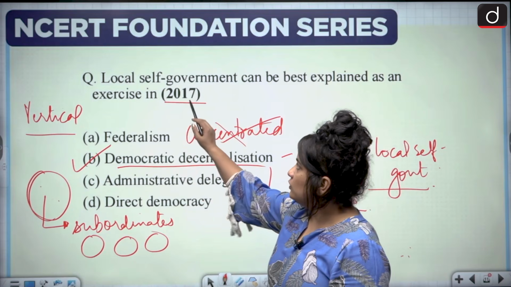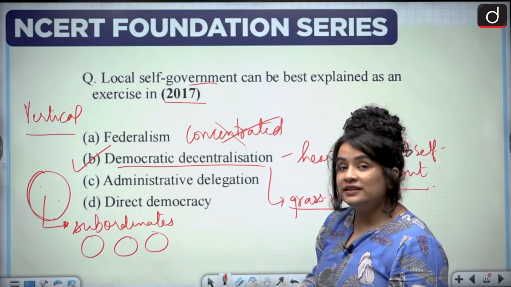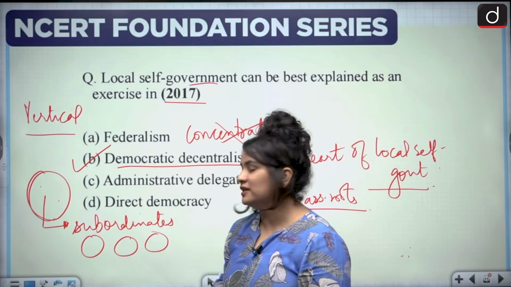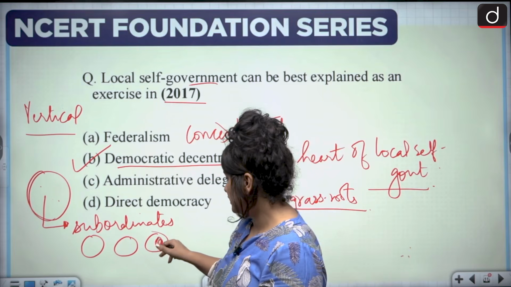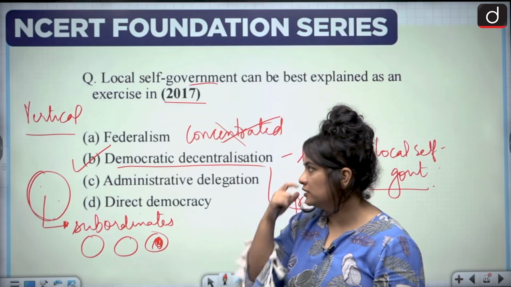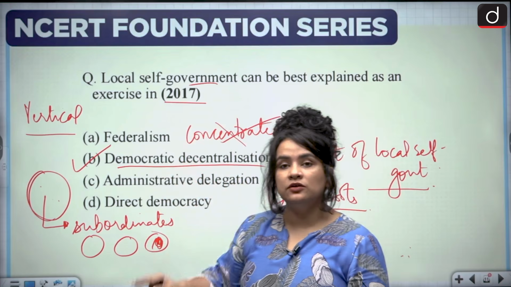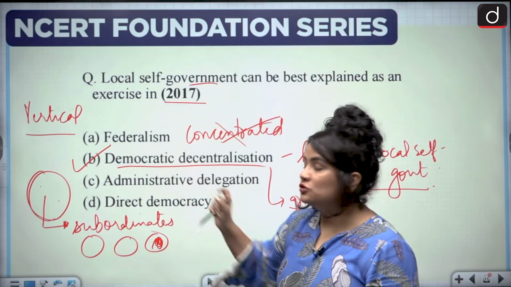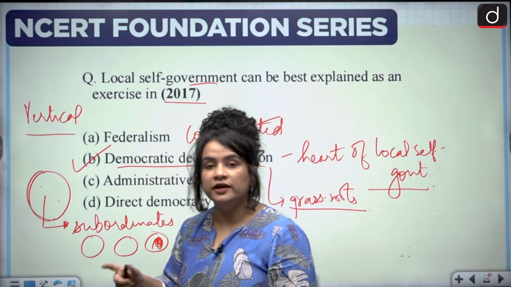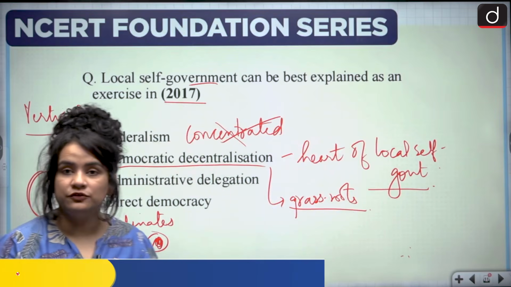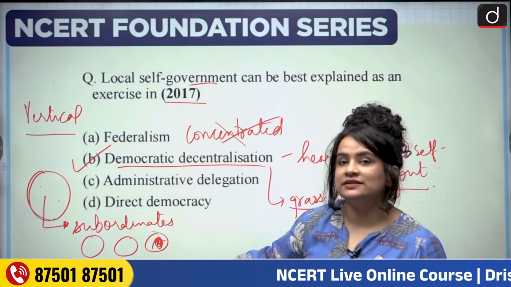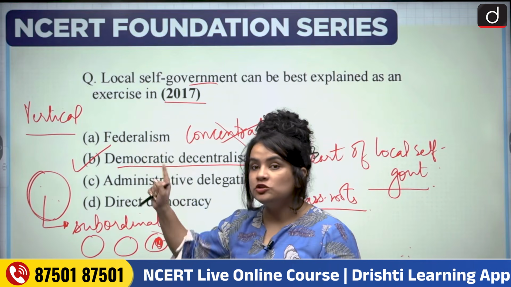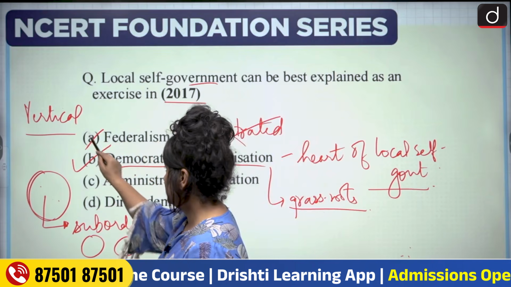But local self-governments are actually creatures of the state government in India, right? State governments are actually authorized a lot to deal with the local self-government. Hence, it is not a new type of unit. It is not a different kind of unit, but rather a part of the subordinate unit that we just discussed. All right. Hence, it is not federalism.